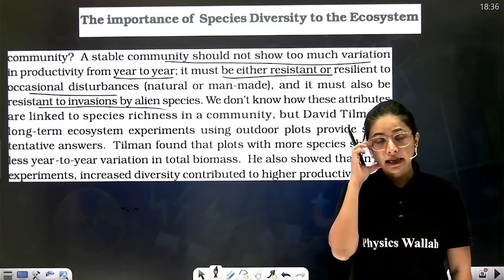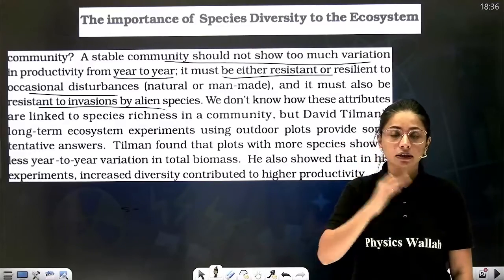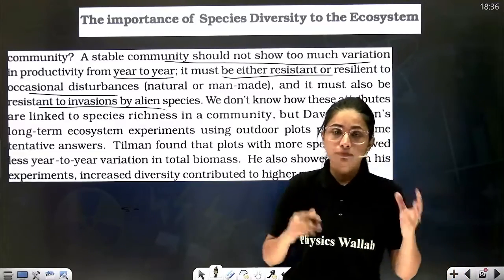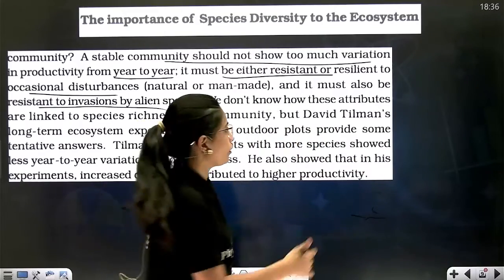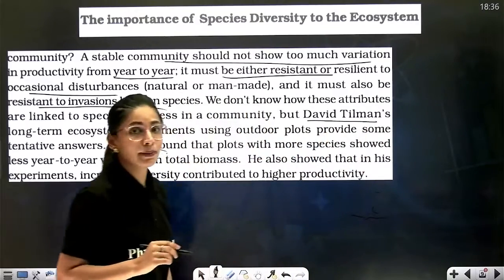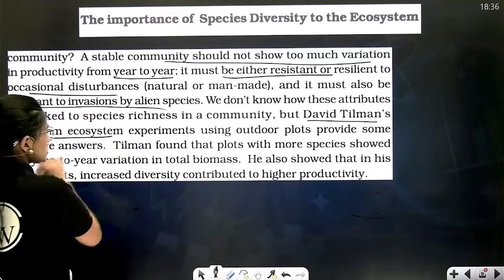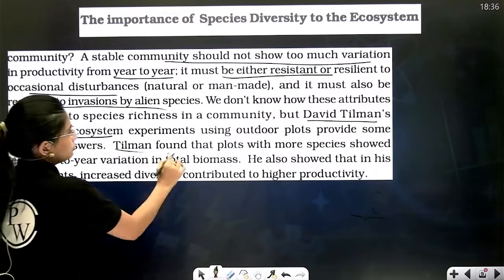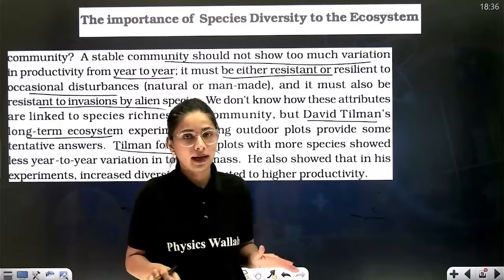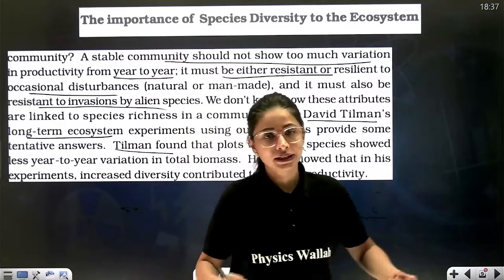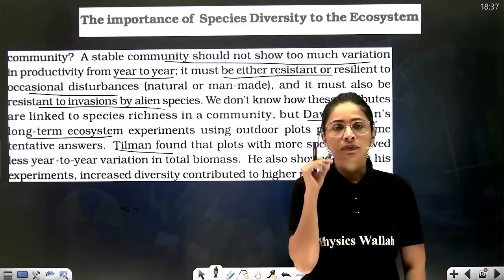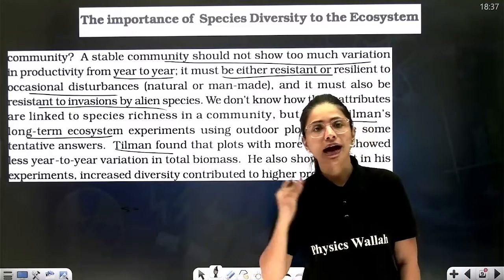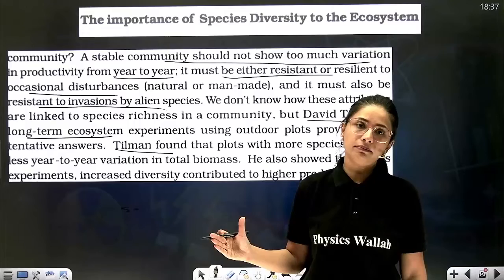A very clear example was explained: the relationship of species diversity and ecosystem stability was explained with the help of David Tilman's experiment on long-term ecosystems. David Tilman found that a plot, an area which is more rich in species, has more productivity and is less prone to catastrophic disturbances, either natural or man-made.